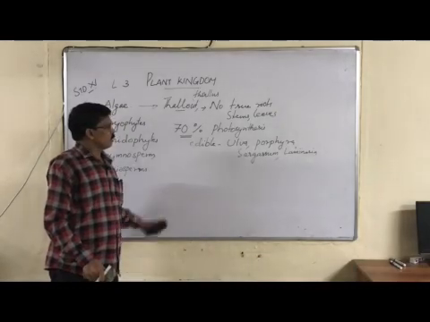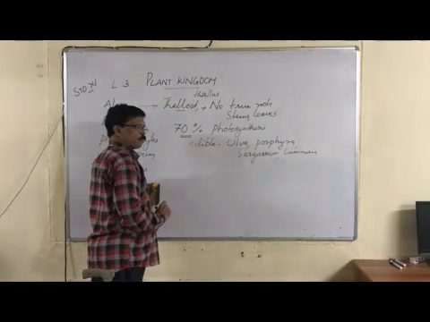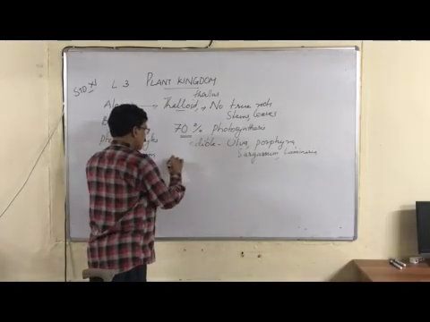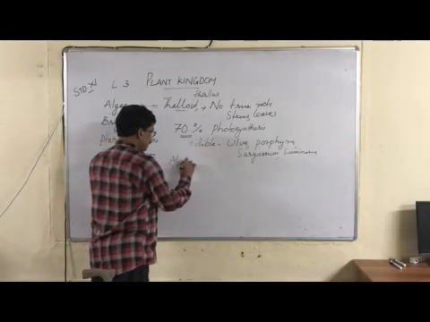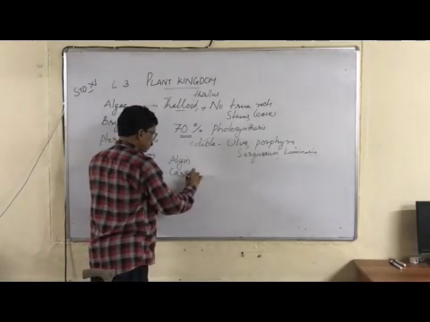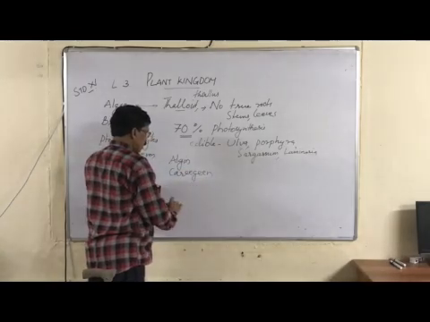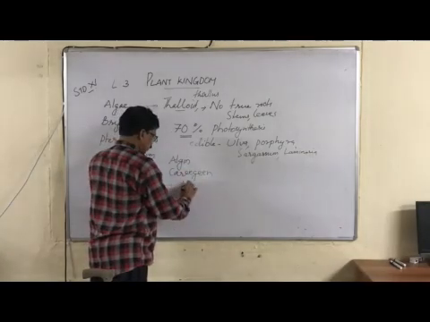Now, the second point: algae produce various complex polysaccharides like algin, carrageen, agar.